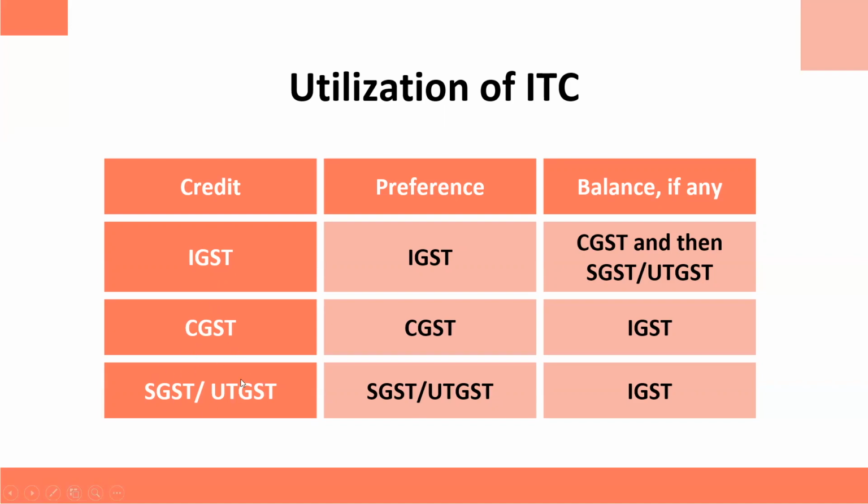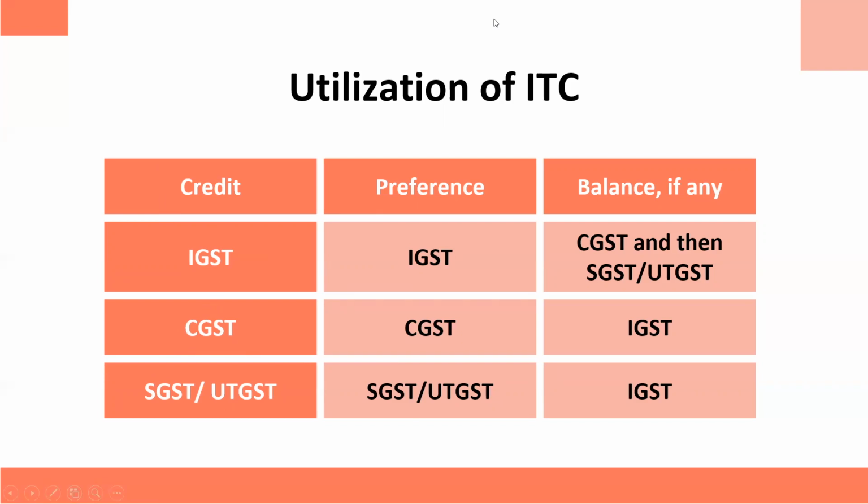Now, how do you adjust these taxes from the output tax? IGST, first of all, will be subtracted from IGST only. If you have any output tax which is IGST, from that output tax you can reduce the input tax in the name of IGST. Let me give you an example.